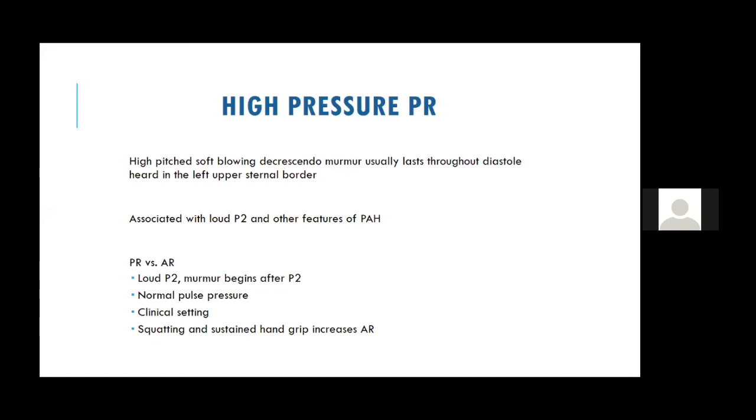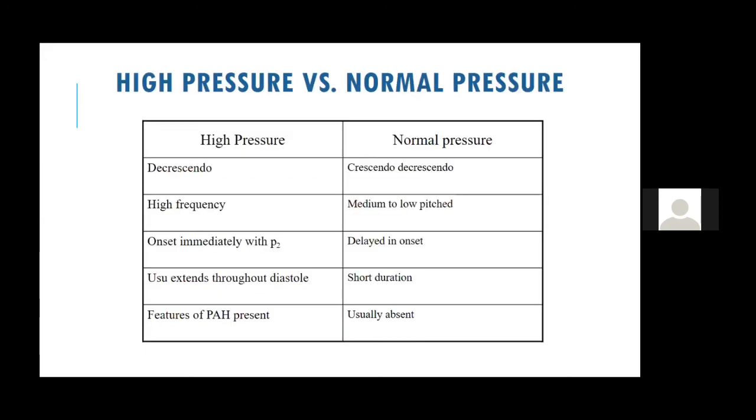On expiration, because it's a left-sided event, the AR murmur increases, but a hypertensive PR doesn't increase on inspiration. Why? Because the pulmonary vascular resistance is already so high that a high pressure PR cannot further increase on inspiration. So these are a few of the differences between a PR and an AR.